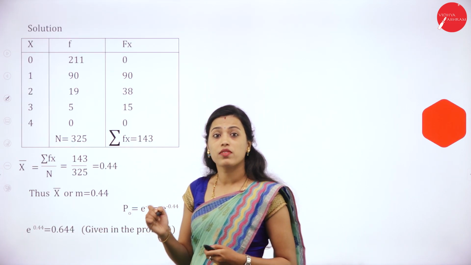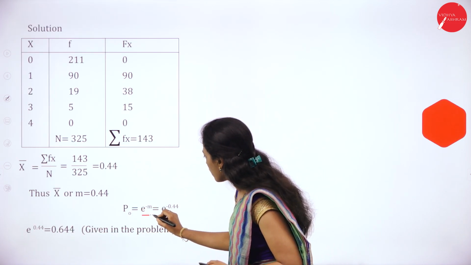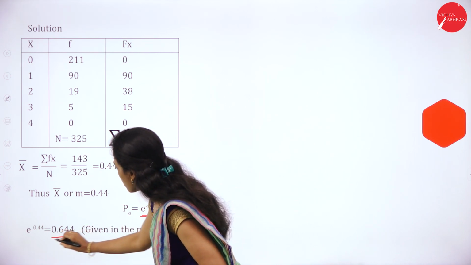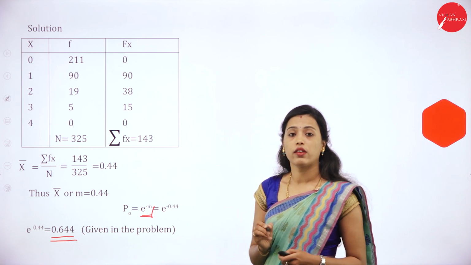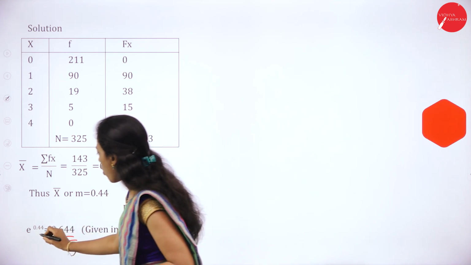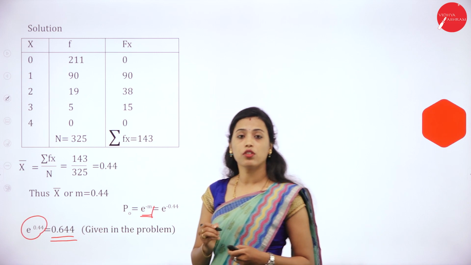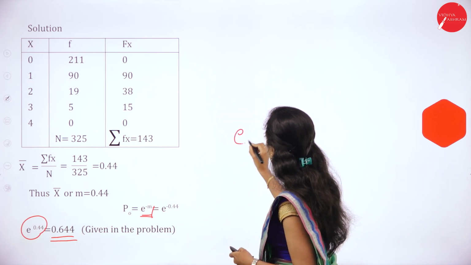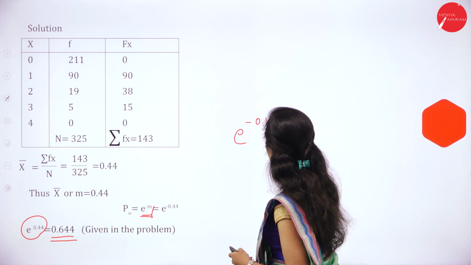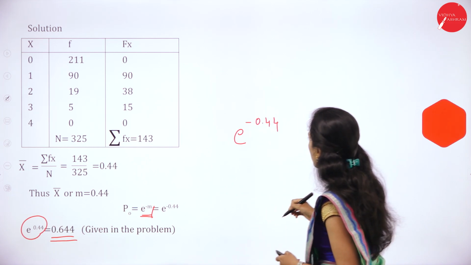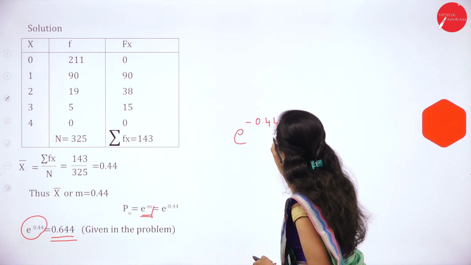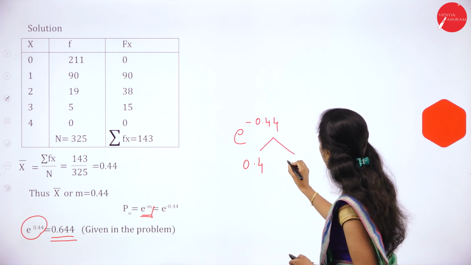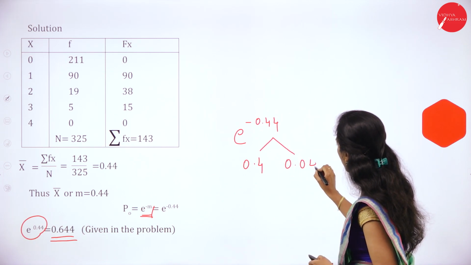In this problem they have given the e to the power of m value, that is 0.644. If the value is not given then we have to see the table. See here, e to the power of 0.44. Now we have to divide this as 0.4 and 0.04.